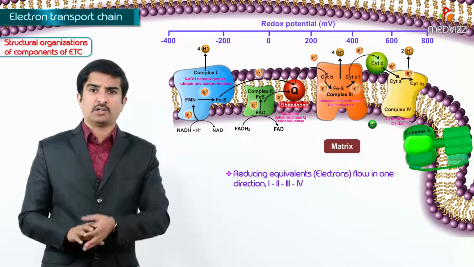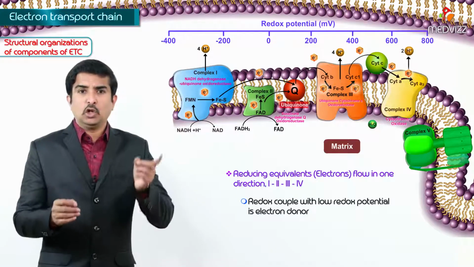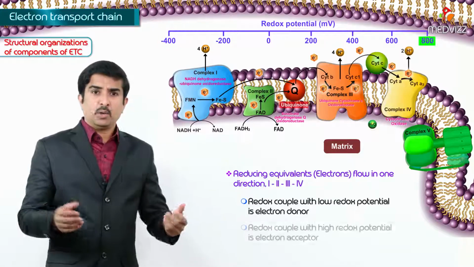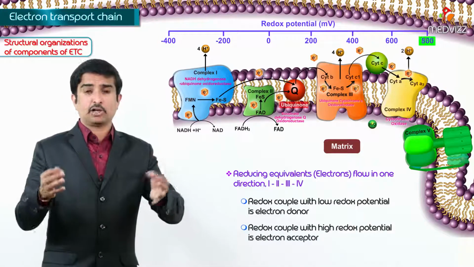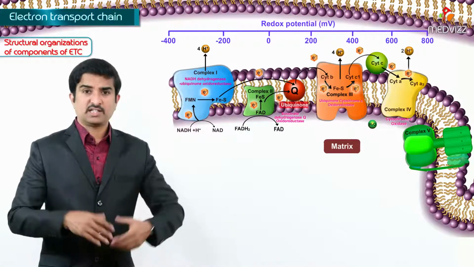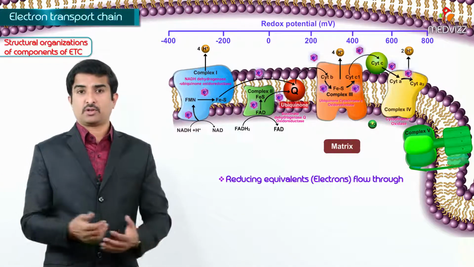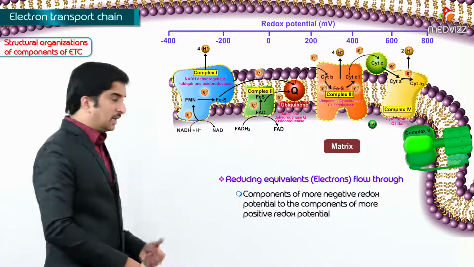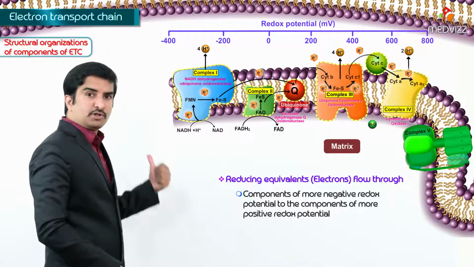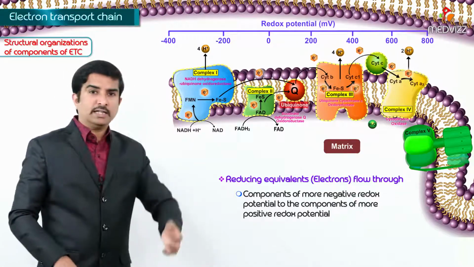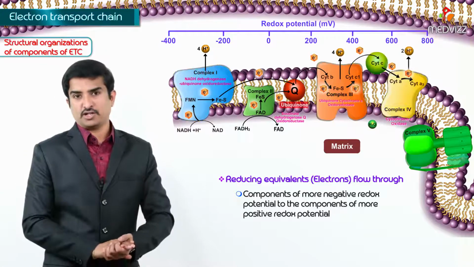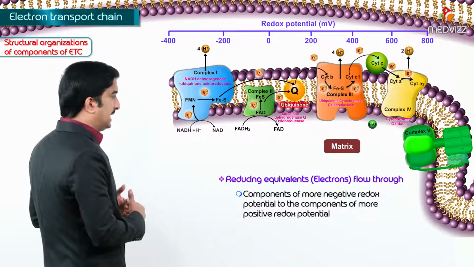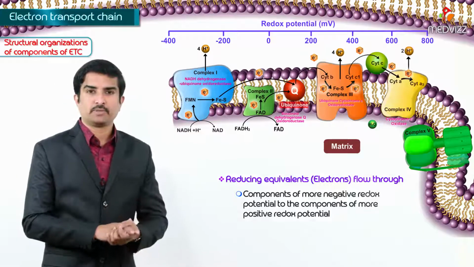It is only because the redox couple with low redox potential is a better electron donor, whereas the one with high redox potential is the electron acceptor. That's why the reducing equivalents, which are called electrons, flow through the chain from the components of more negative redox potential to the components of more positive redox potential. This is how the electrons are transferred from one component of the ETC to the next.